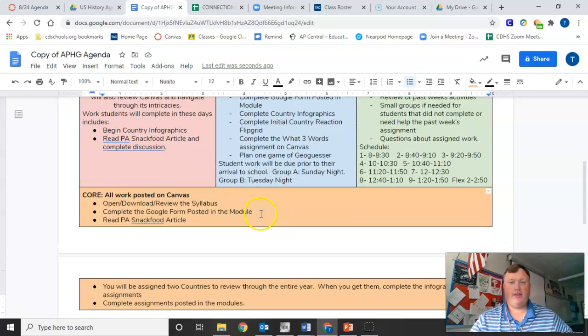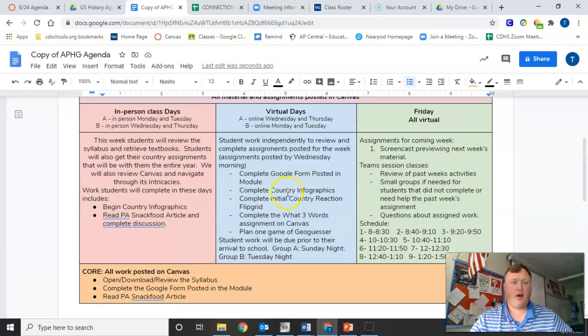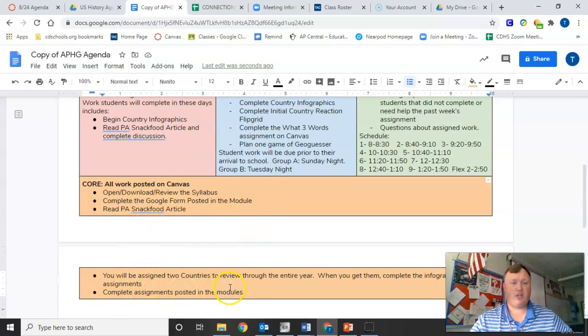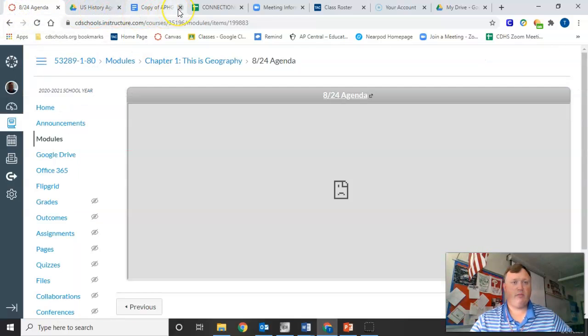All right, and then I also have stuff for core. So if you're a student working from home and all virtual, 100% virtual, remote learning, you'll be looking at this information here. I really don't have a ton. I'll post here, but just look at the assignments that are on each week. And if I go back to this page here, you'll be able to see those.